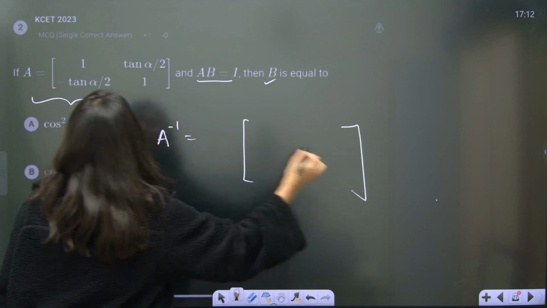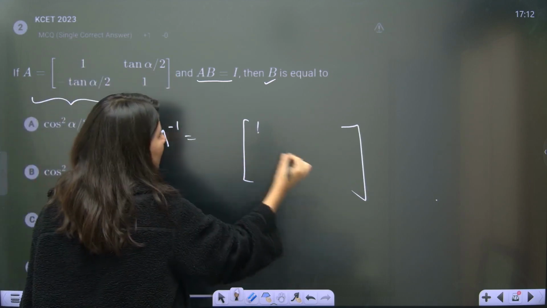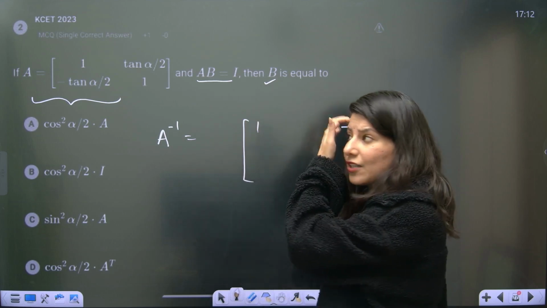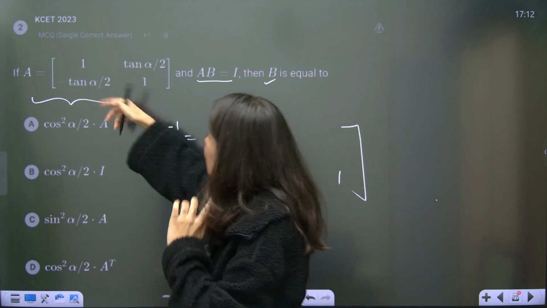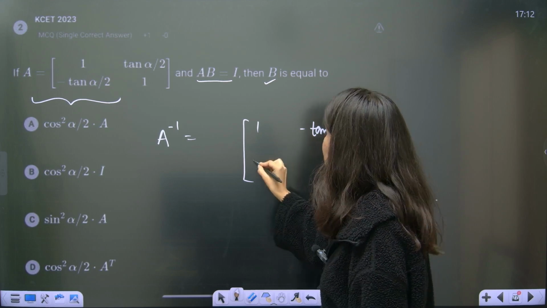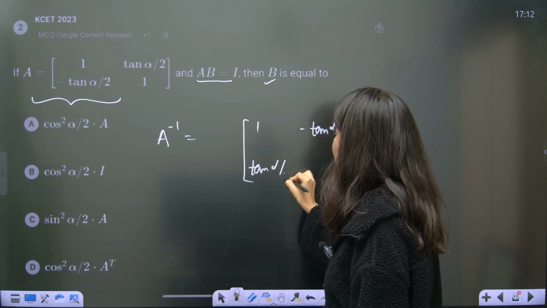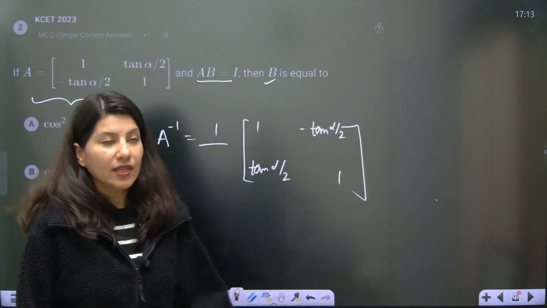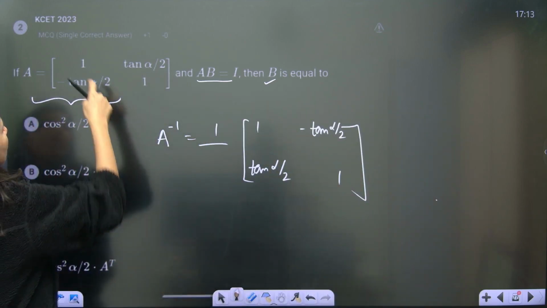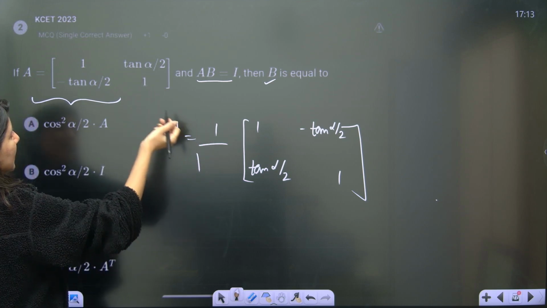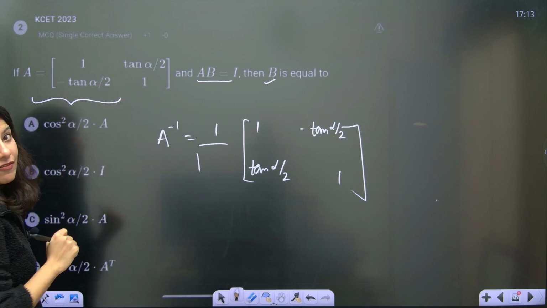So you have to interchange 1, 1. So anyway, interchanging will not give you any kind of change. And you have to reverse the sign of non-diagonal. So minus tan alpha by 2 will happen and this is tan alpha by 2. And also let's not forget 1 upon determinant of this. So determinant of this will be what? 1 minus tan square alpha by 2.